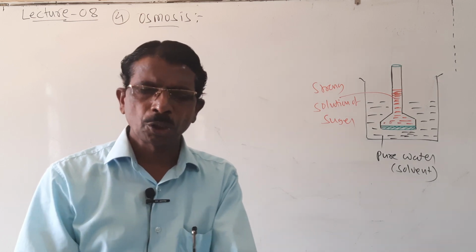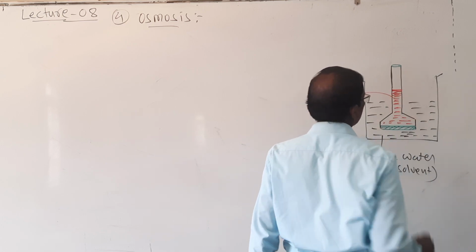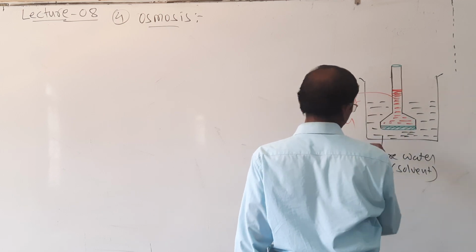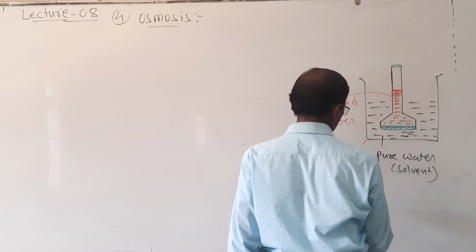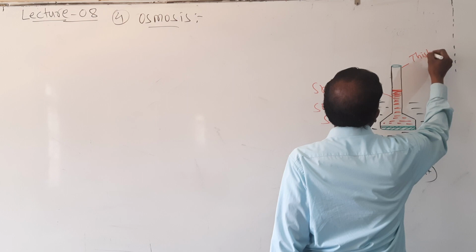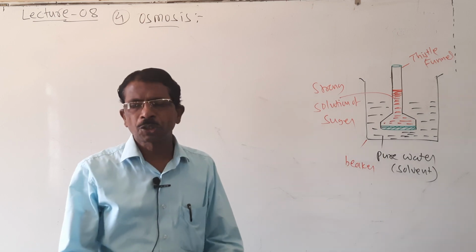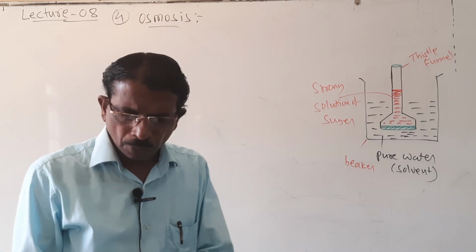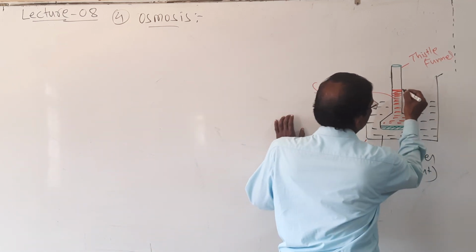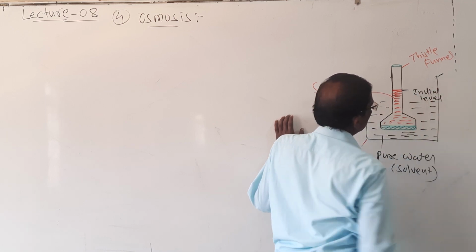Here strong solution of sugar is taken, and then it is marked up to this level. It is a thistle funnel. It is a beaker. Look here, students, what happens here? So, a very simple experiment. It is the initial level.